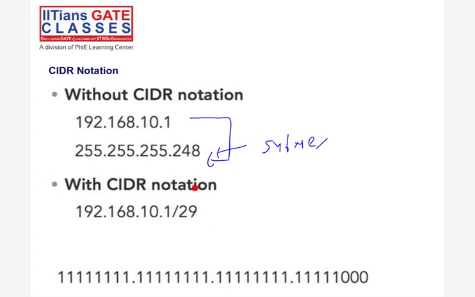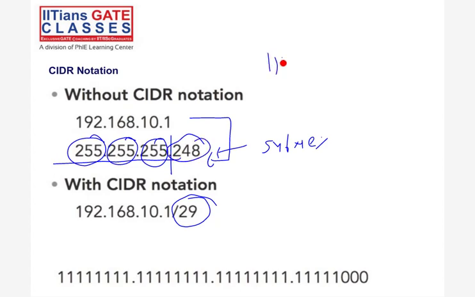Now 5 bits, 248 means what? So this is 248. Both /29 and the subnet mask mean the same thing. It is a representation with CIDR. That's it, this is how we represent it.